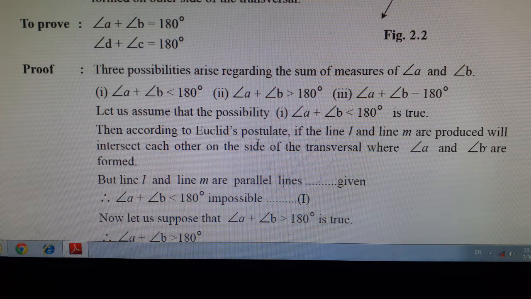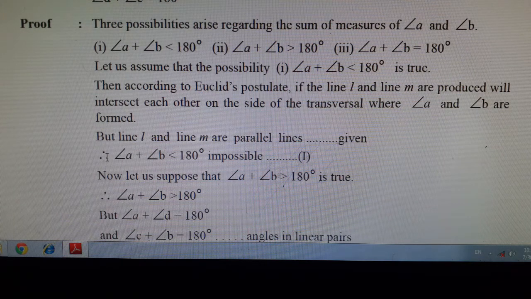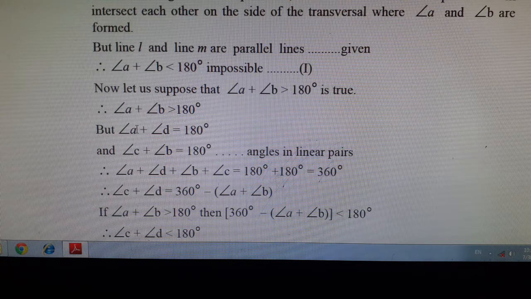Then according to Euclid's postulate, if two lines L and M are intersected and the angles formed on either side are supplementary, then these two lines are parallel. But lines L and M are parallel lines, so we cannot write angle A plus B is less than 180. It is impossible. Now suppose the second possibility, that angle A plus B is greater than 180.